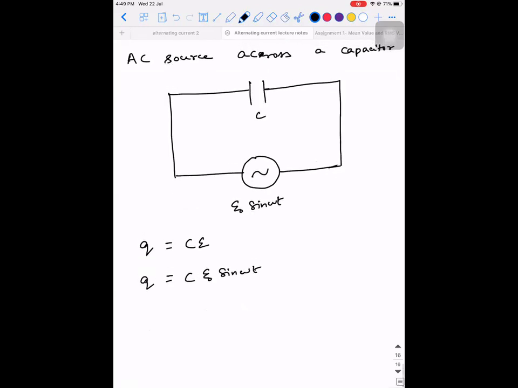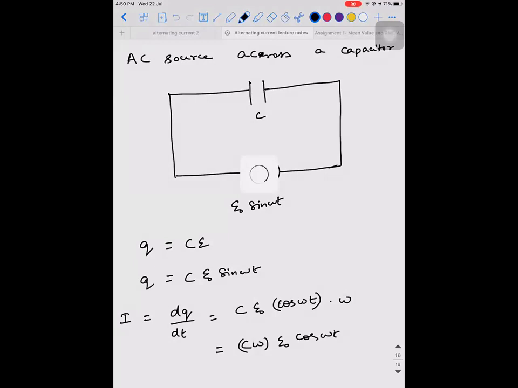But what is the expression we want? We want the expression for current. So how do I get current from Q? I is equal to dq by dt. So this will be C into E naught into the derivative of sine omega t, that is cos omega t into omega. Accepted? So this is C omega E naught cos omega t. See, here the important point comes. Observe it carefully.